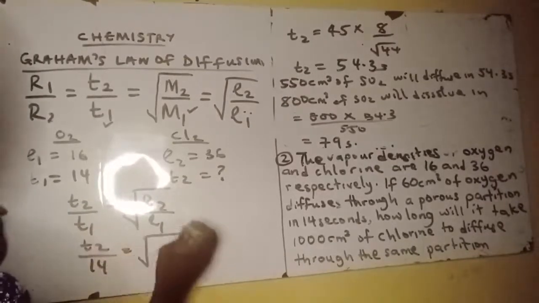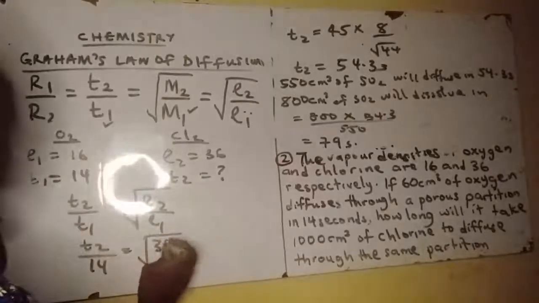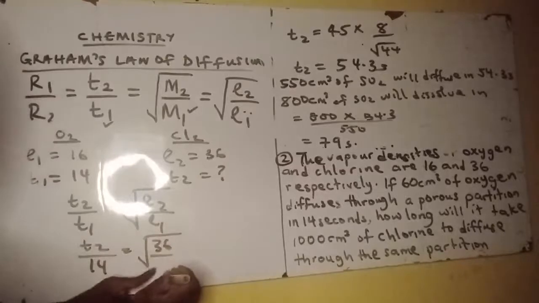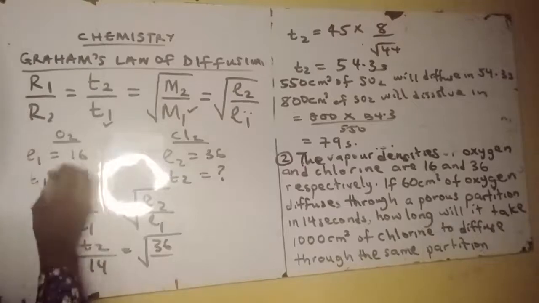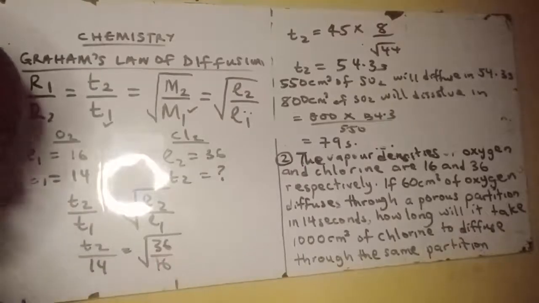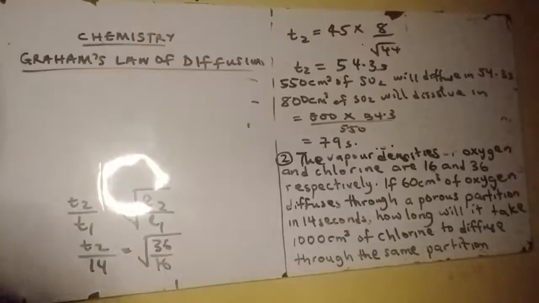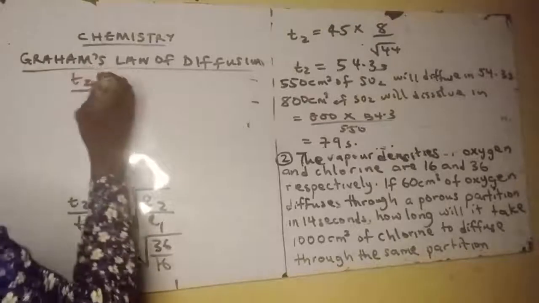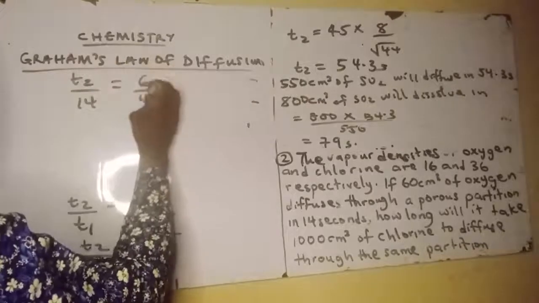Now ρ2 is 36, ρ1 is 16. Yes. So let's solve it step by step. I can say that T2 over 14 is equal to 6 over 4.